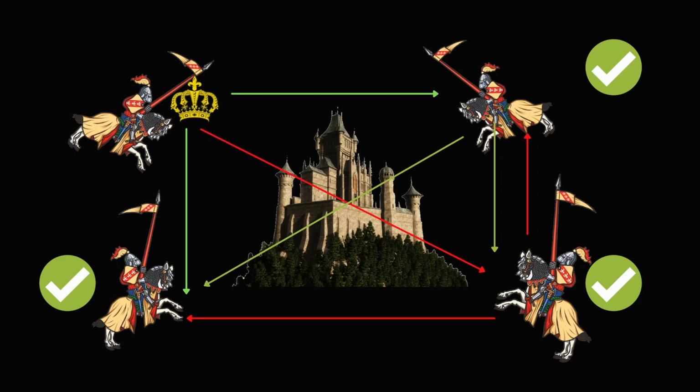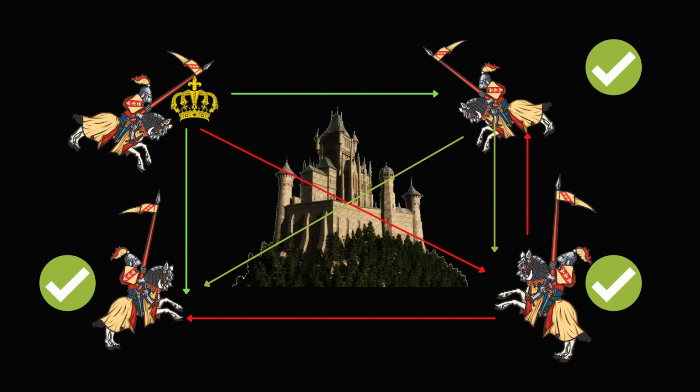Now as you can see, the first good guy has got 2 out of the 3 green arrows, which means he's in consensus with the commander because he's attacking. The other good guy is also the same because he's got 2 green arrows and 1 red arrow. The last guy is also the same, 2 green arrows and 1 red. So as you can see, this algorithm can even accommodate the commander being the traitor. Now if an algorithm possesses this property of being able to convey a decision based on the majority of the information, then that algorithm is Byzantine Fault Tolerance.